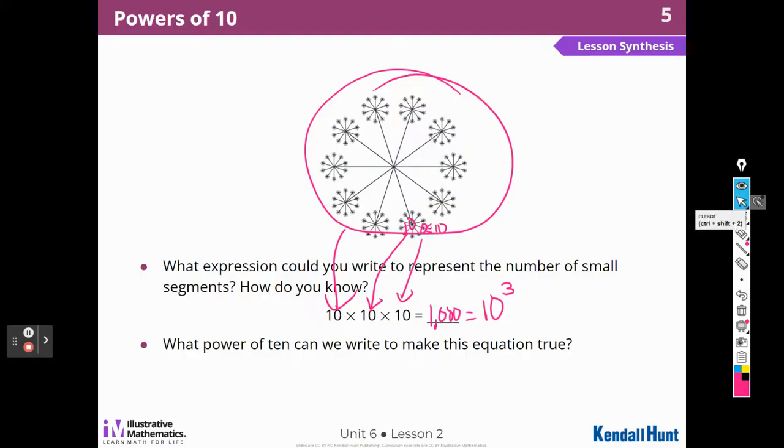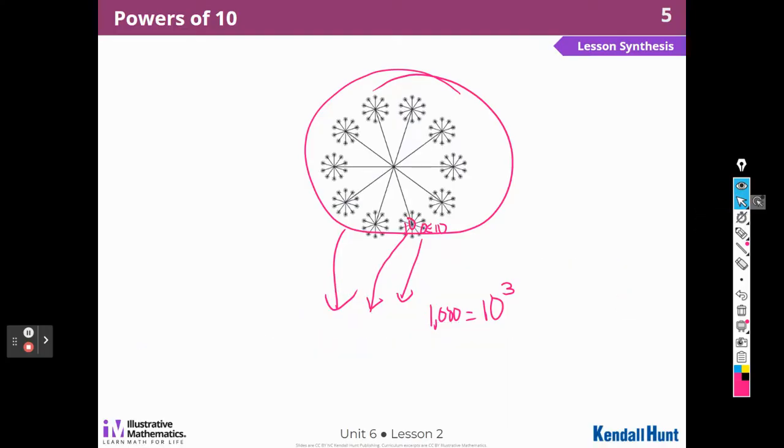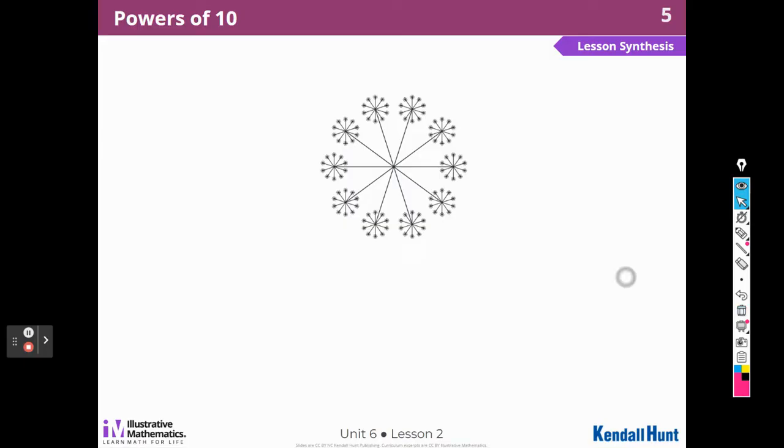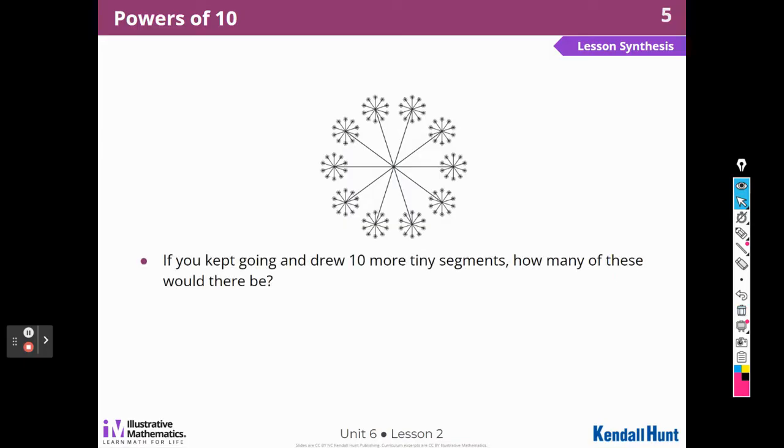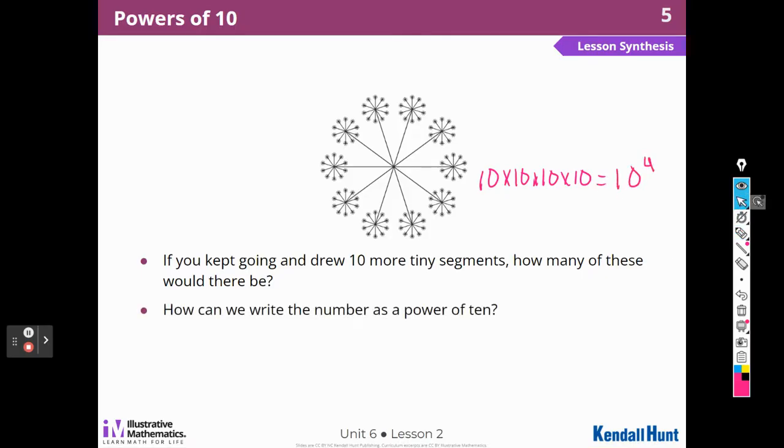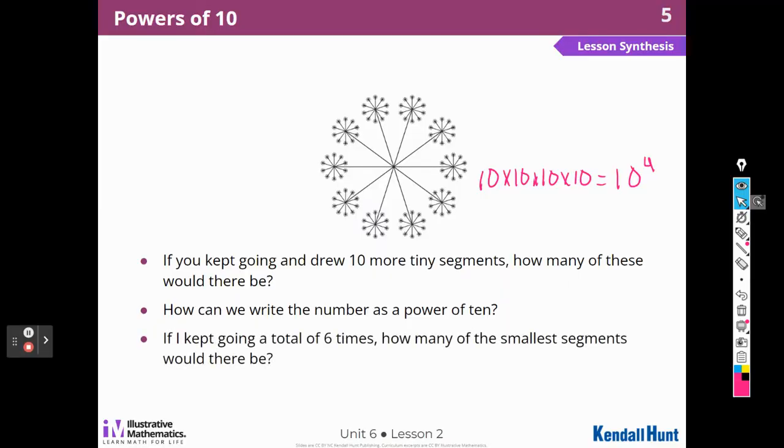What power of 10 can you write? We wrote that, 10 to the third. If you keep going and drew 10 more tiny segments, how many of those would there be? Well, if I did another 10, right? So 10 times 10 times 10. If I kept going, then I would do another 10, and we could write 10 to the fourth. If I kept going a total of 6 times, how many of the smallest segments would there be?